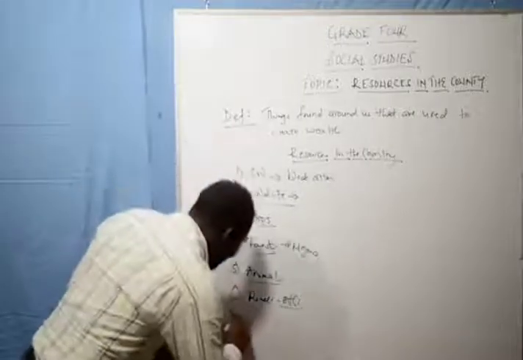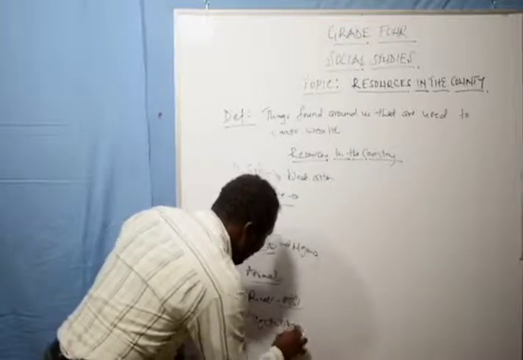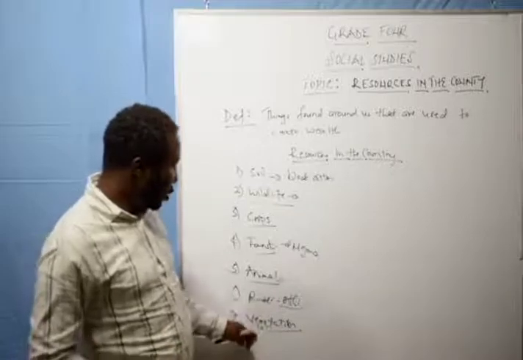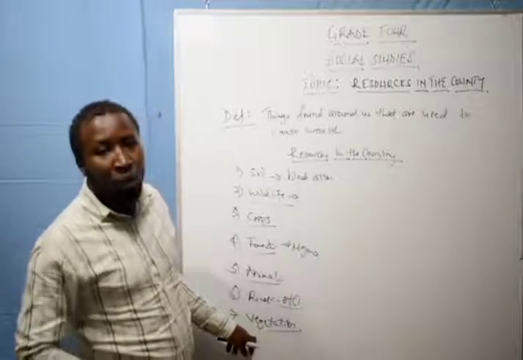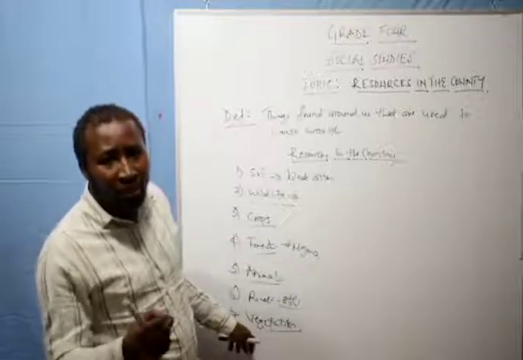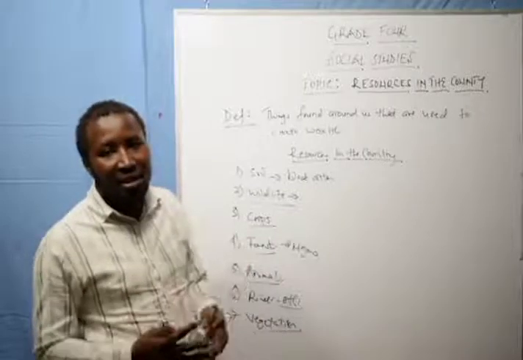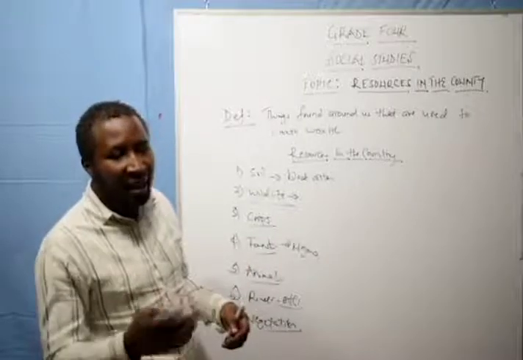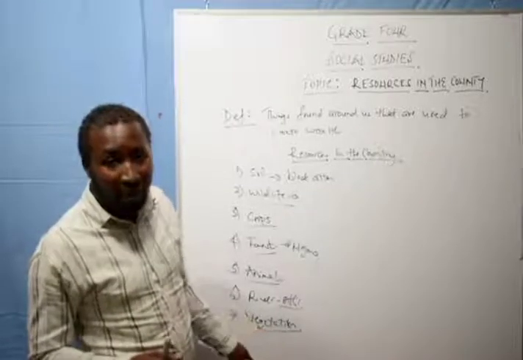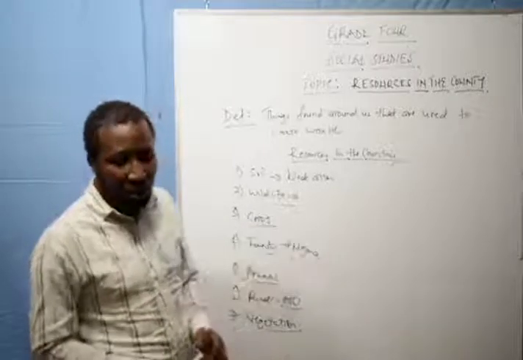Another one we have is what we call vegetation cover. From vegetation, we're able to get fruits. Certain vegetation is also medicine, whereby they're able to make medicinal products. We get medicinal products from them, whereby they're able to treat various diseases. For example, you could get the neem tree. We have also the morobaine, able to treat skin disease. So all these are resources.